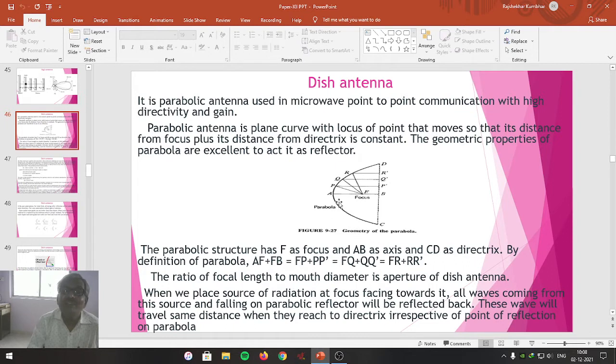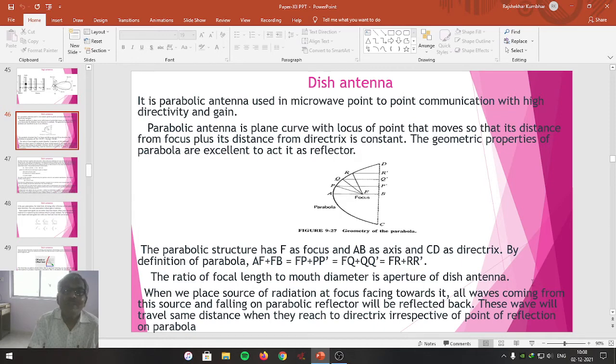So that's why the radiation reflected from the parabola will travel an equal distance and form a concentrated source of reflected radiation along the directrix. Due to this peculiar property, the shape of the dish antenna is like that of a parabola. Friends, the ratio of the focal length to the directrix is called the aperture of the dish antenna. The ratio of the focal length AF upon the directrix CD, AF upon CD, is called the aperture of the dish antenna.